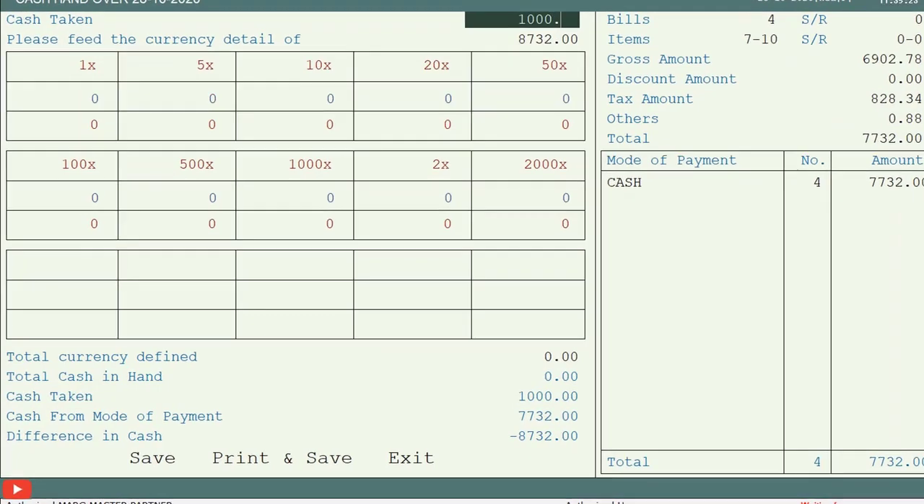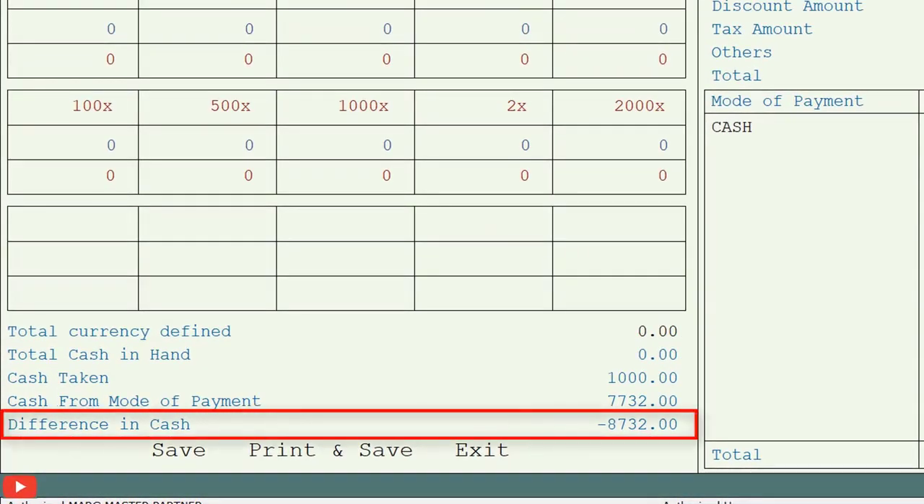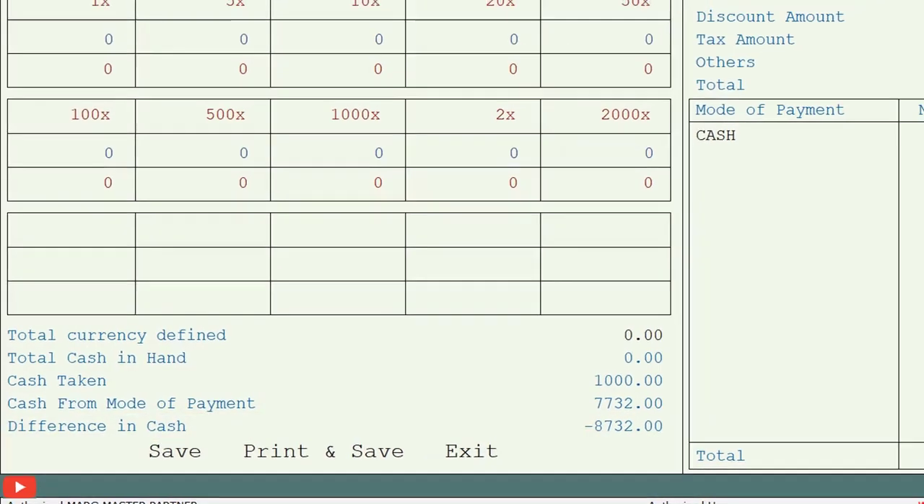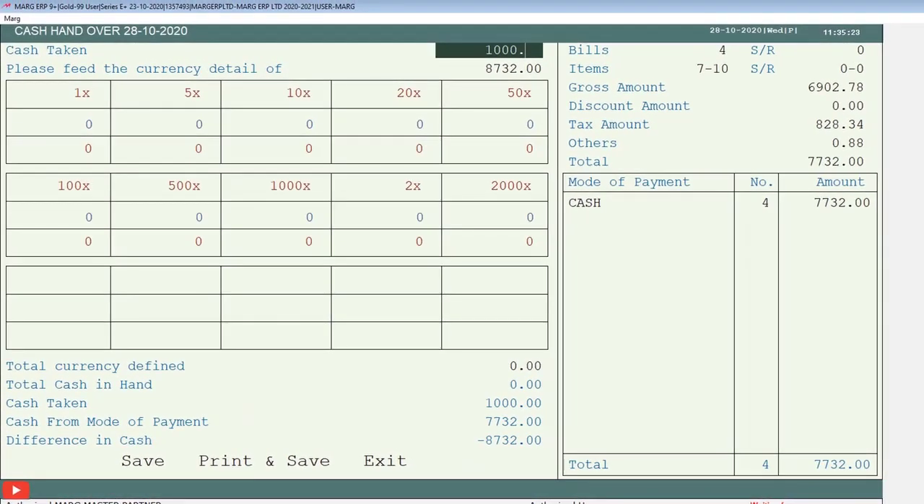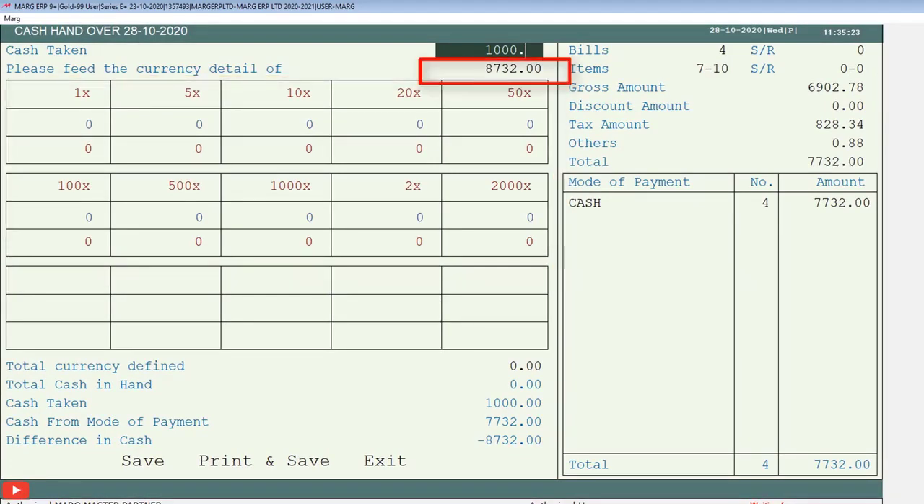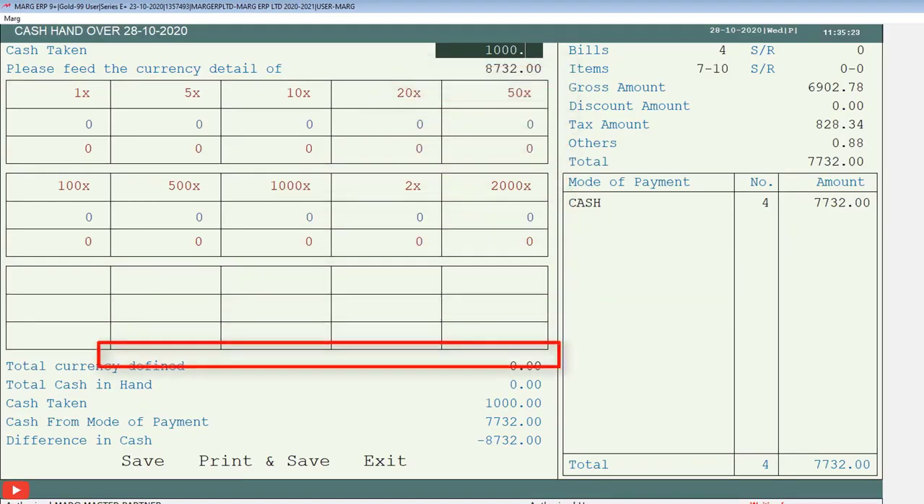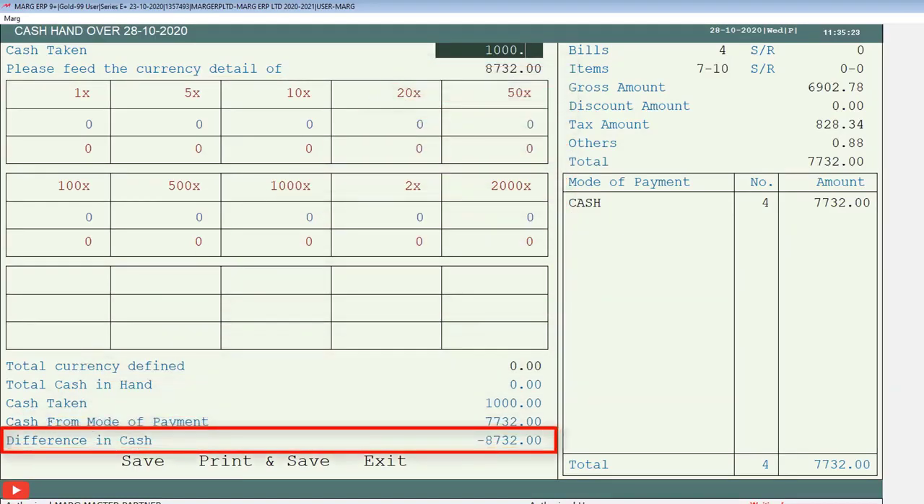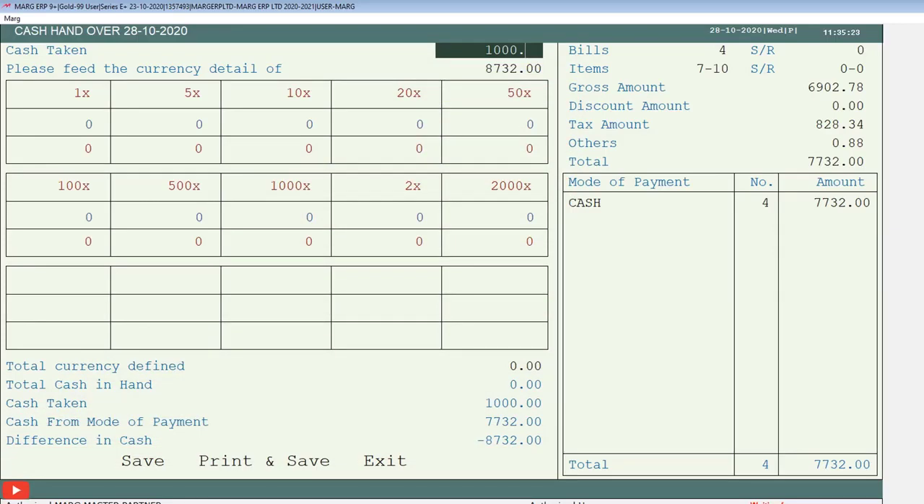That total amount will be shown in the please feed the currency detail of field. Along with this, at the bottom, in the difference in cash field, 8732 rupees is shown in minus because we have not adjusted anything yet, meaning we have not mentioned the currencies in the currency column. When this amount gets adjusted, the difference in cash will become 0, and if some issue occurs in the overall amount, the software will show the difference in minus, which we can cross check by coordinating with our cashiers.